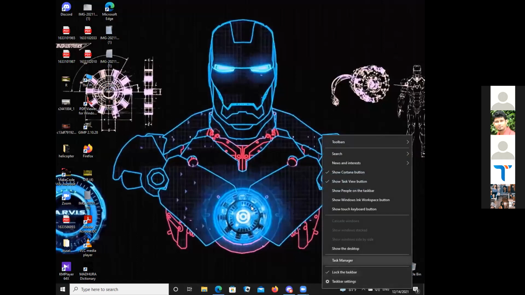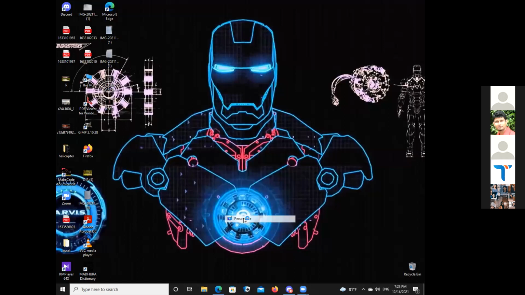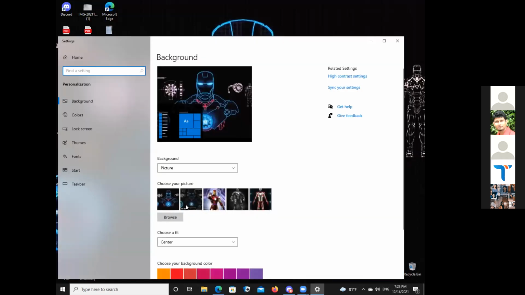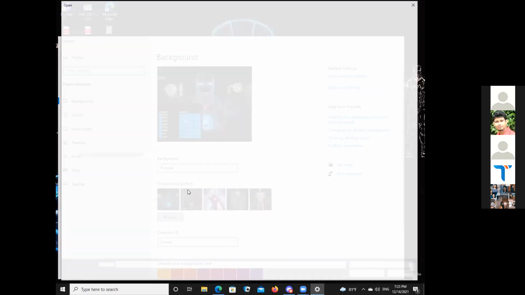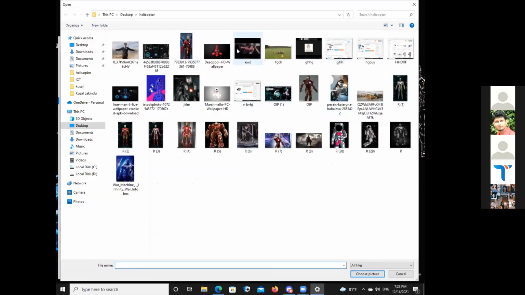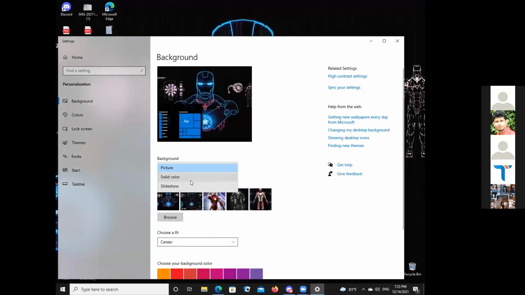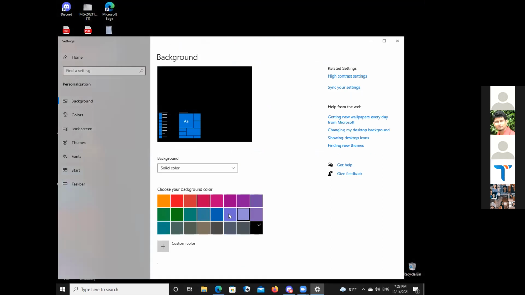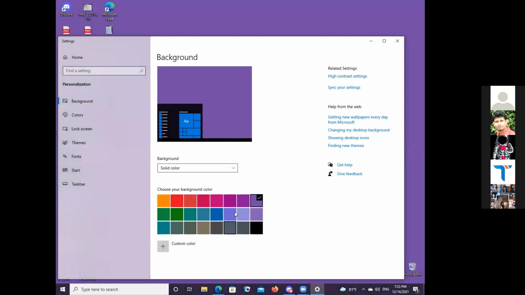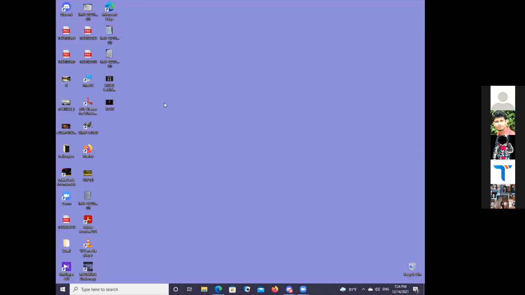Kusal, shall we change the wallpaper to plain? Yes, plain color, blue color, I prefer blue color. You can change it to a solid color. Cancel it, just cancel it. From the solid colors, select blue color, please. Purple, okay, anything, just keep it. Close it now, because it is plain, so everyone can see these things clearly.